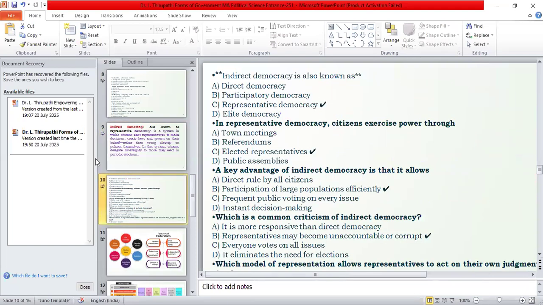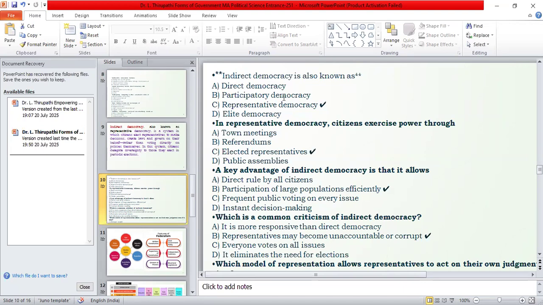So why? Because I already explained that India is a very vast country. If you want to implement direct democracy, it is very difficult. That's why the constitutional framework of India has chosen the indirect or representative type of democracy. On behalf of the people, the representatives will rule the country.